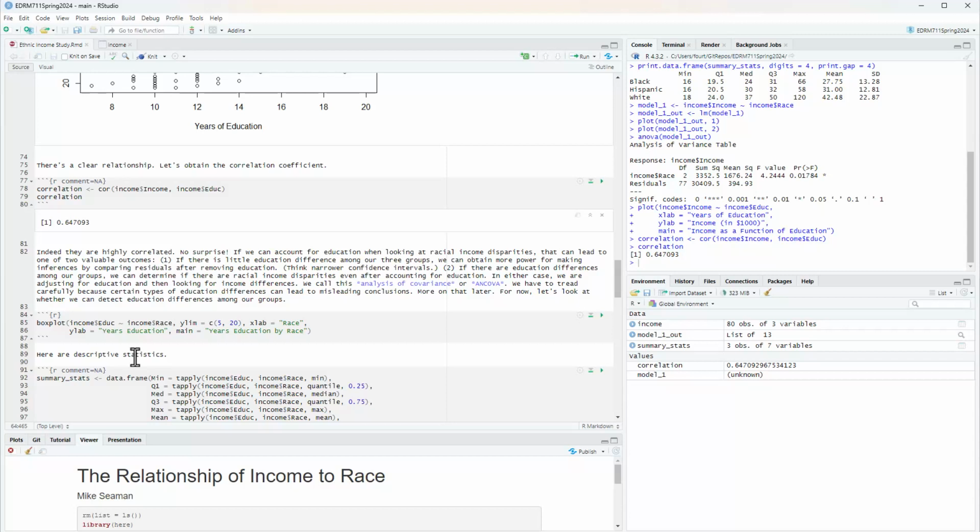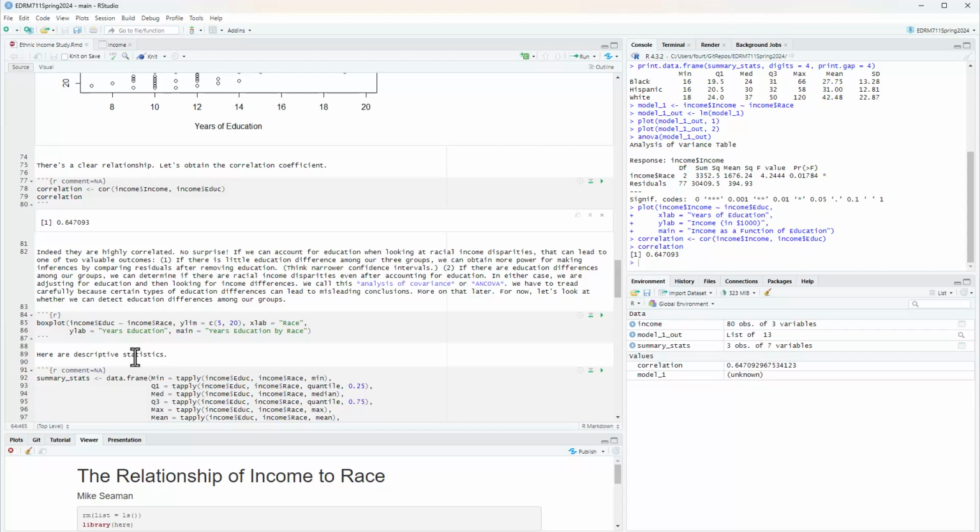Imagine that the range of education, the quartiles, and basically the distribution of education was the same for blacks, Hispanics, and whites in our sample. Well, then you couldn't say that any income disparities you're seeing are due to differences in education.